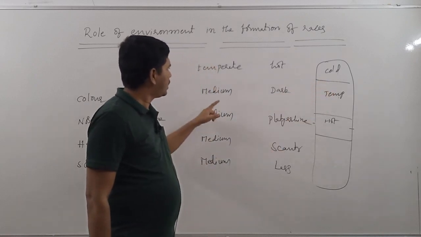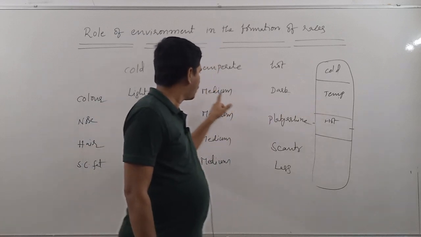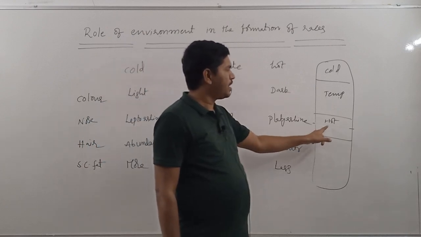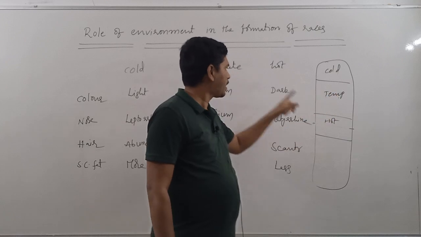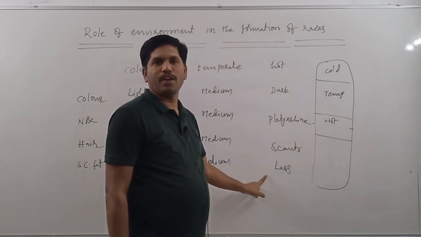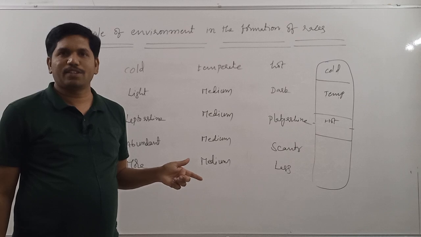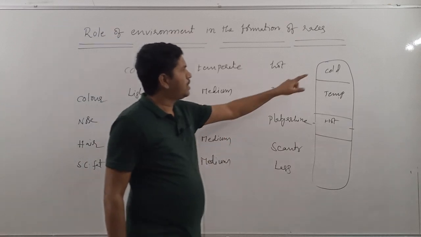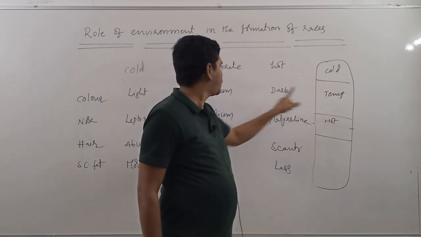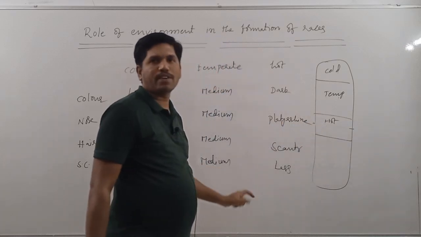Similarly, nature eliminated all the people in this area except the people who are having these characteristics. In this area also, nature eliminated all those people except these people who are having these characteristics. Like this, nature eliminated the remaining categories of people. That's why in this area, people with this set of physical characteristics are there. In this area, people with this set of characteristics are there. In this area, people with this set of characteristics are there.